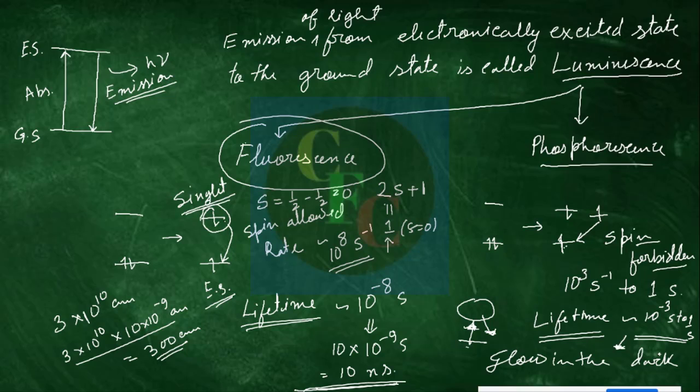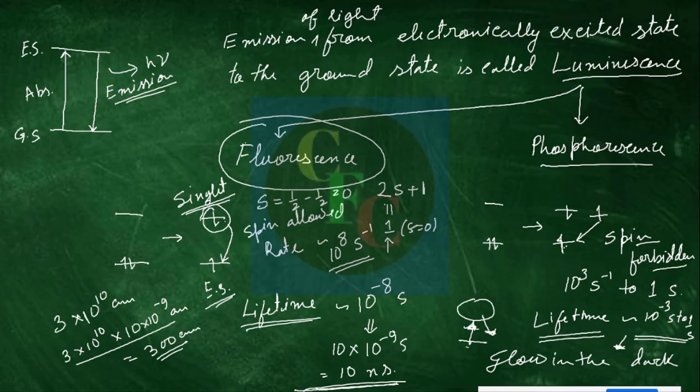Those are due to phosphorescence, not fluorescence. They are due to phosphorescence because of their long lifetime. Okay, so this was the basic difference from fluorescence to phosphorescence.